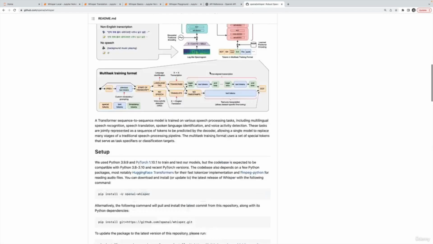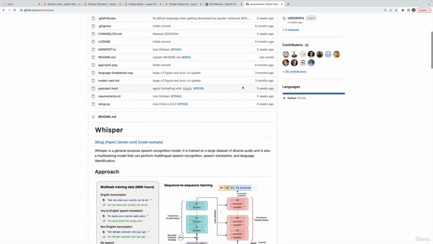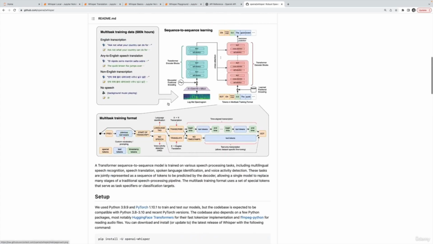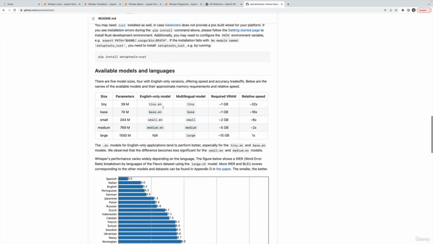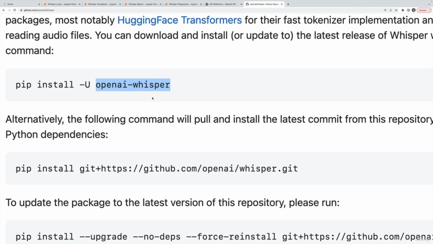So the package that we want is on GitHub. It's called Whisper. It's also just a registered Python package. You can install it with pip. But this is the documentation, so it talks about how it works, and then it talks about how to set it up. And the first thing you need to do is run pip install, and it's not just Whisper, it's openai-whisper. This is one of the packages that has a different name when you download it versus when you import it. It kind of drives me crazy, but it's fine. It's simple enough. We only install it, usually once.